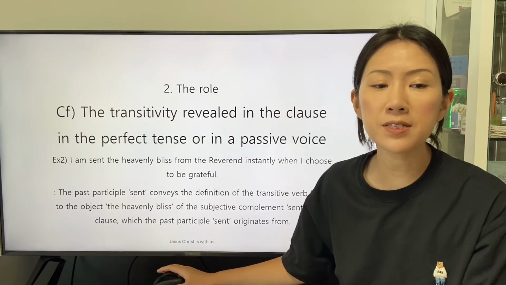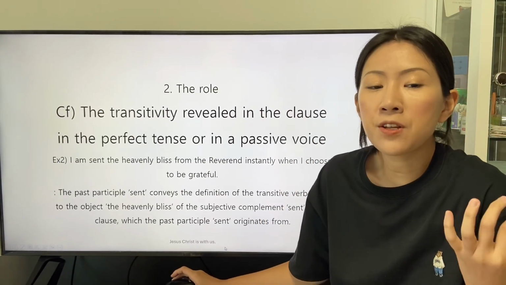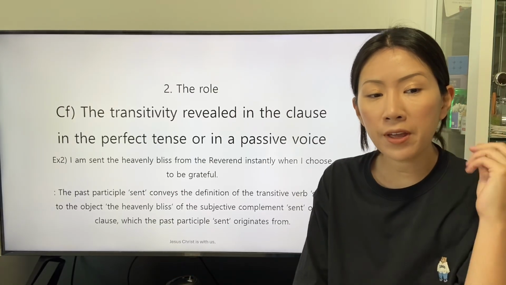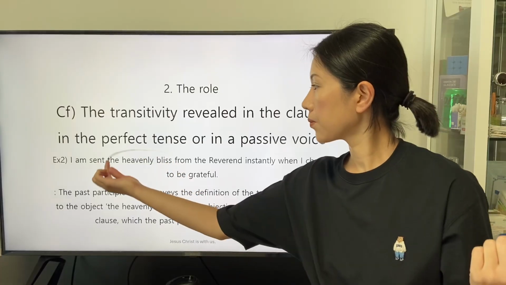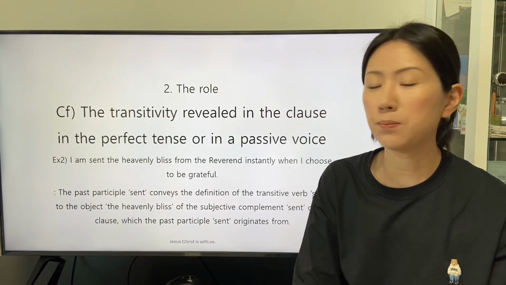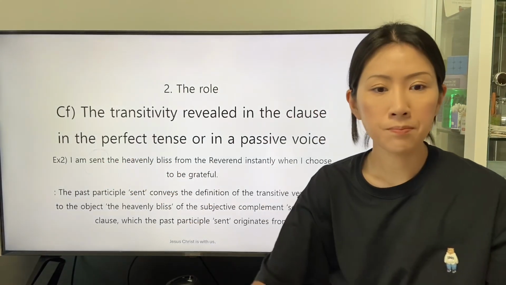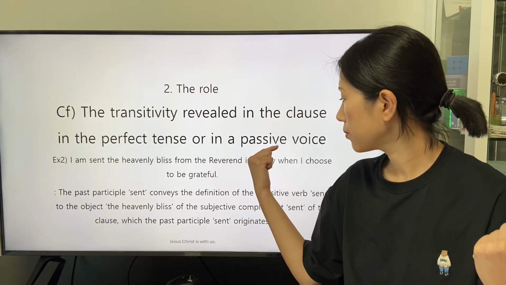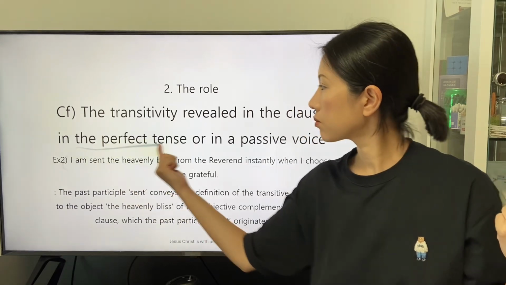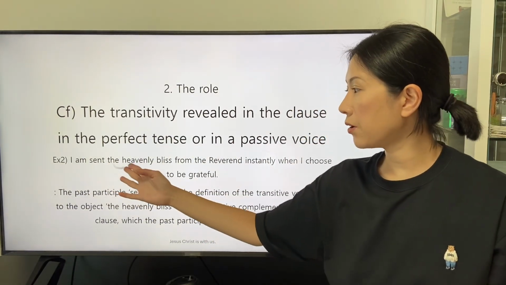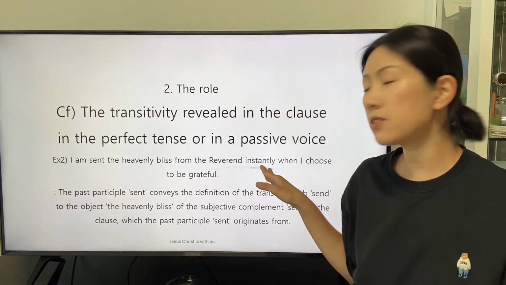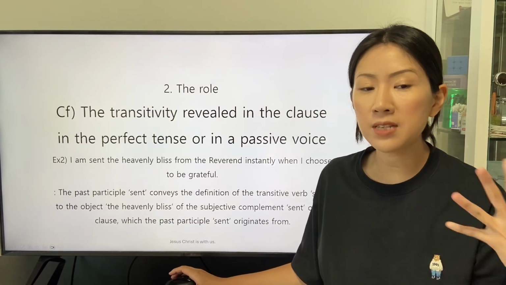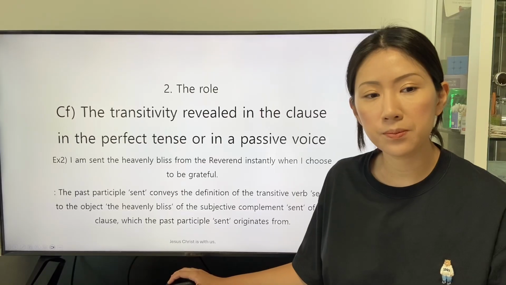The past participle sent conveys the definition of the transitive verb send to the object, the heavenly bliss, of the subjective complement sent of the clause I am sent the heavenly bliss from the Reverend instantly, which the past participle sent originates from.